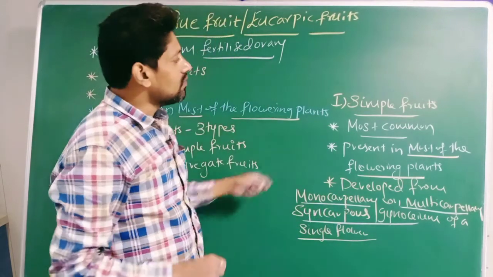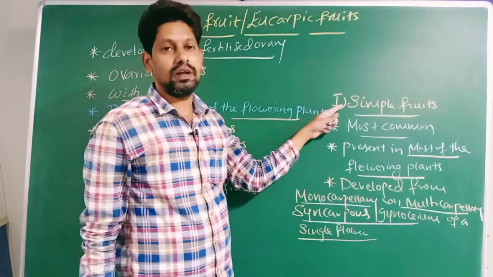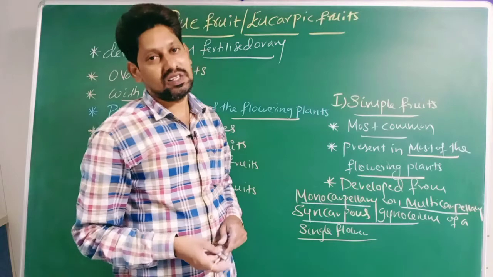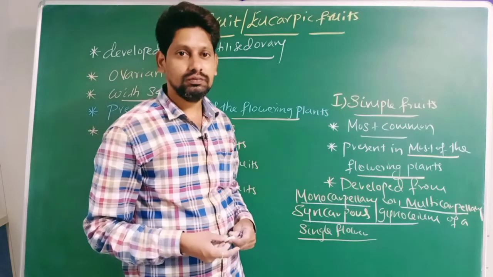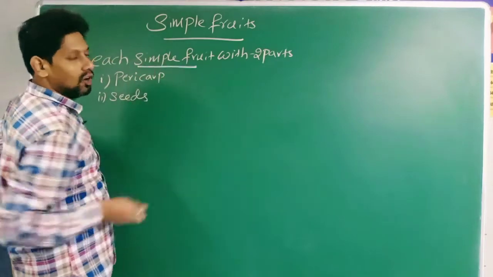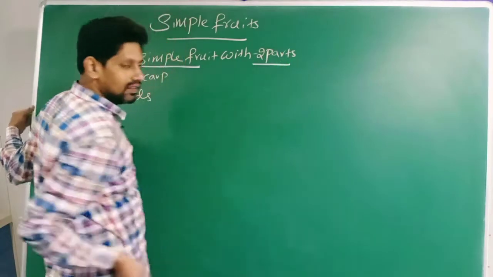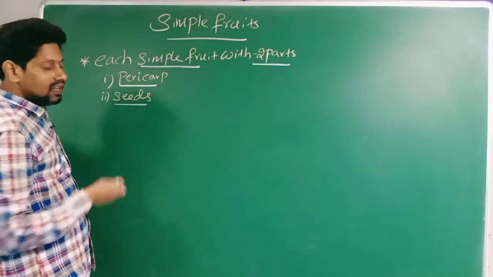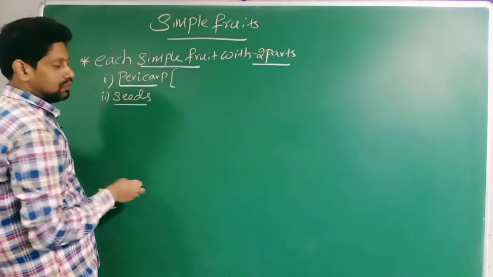This simple fruit is with how many parts? Two parts. First one is pericarp, second one is seeds. What is the meaning of pericarp?